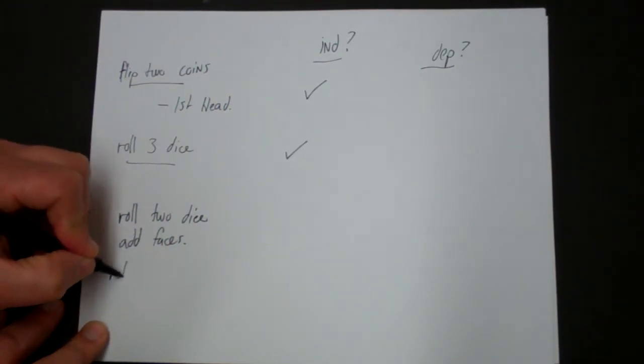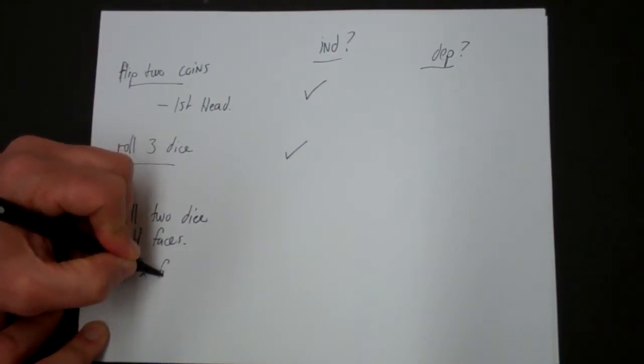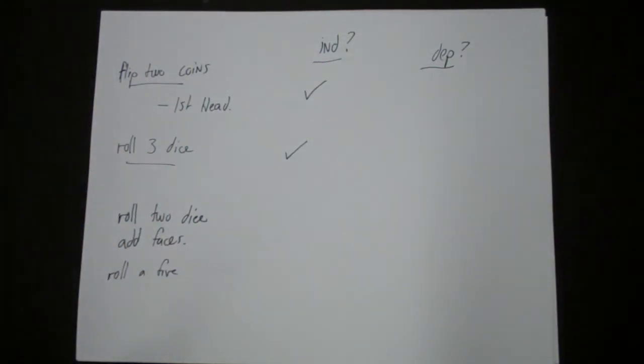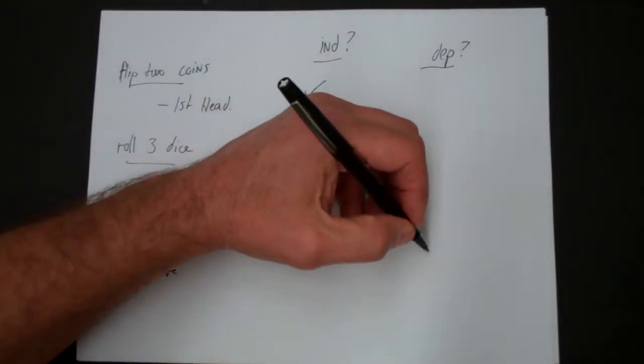And then in the first one, you can say, what if I roll a 5? Well, that's a different question. There, you're going to roll two dice, and you're going to add up the two numbers. And the question is, is the total result that you get affected by what you roll the first time? The answer is clearly yes. So those are clearly dependent.